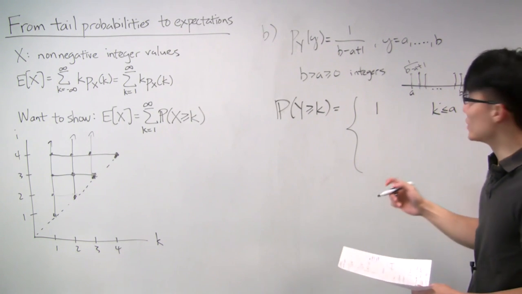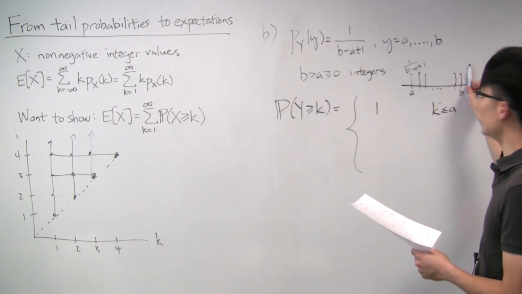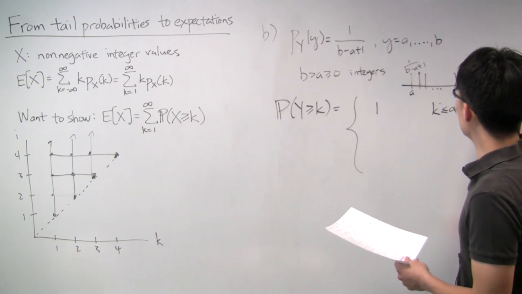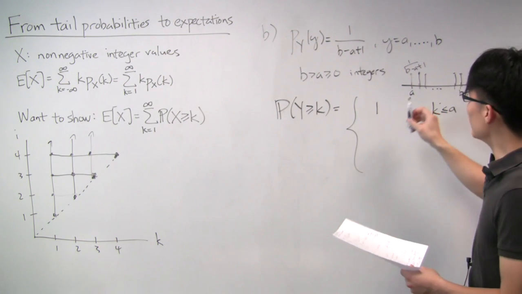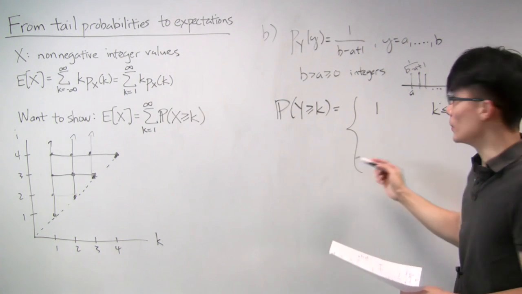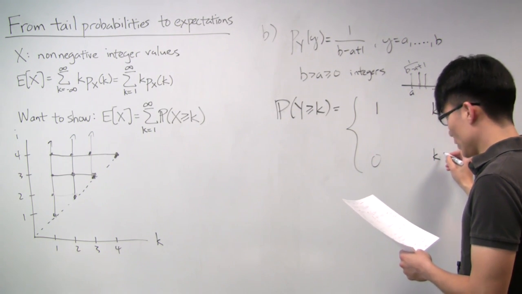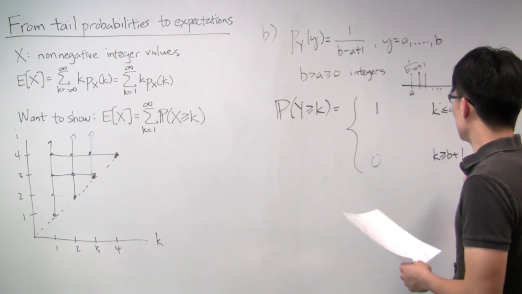And the other simple case is when k is greater than b. So when it's out here, well, there's no more PMF to the right of k. And so when it's all the way out here, the tail probability is just going to be 0. So when k is at least b plus 1, it's 0.